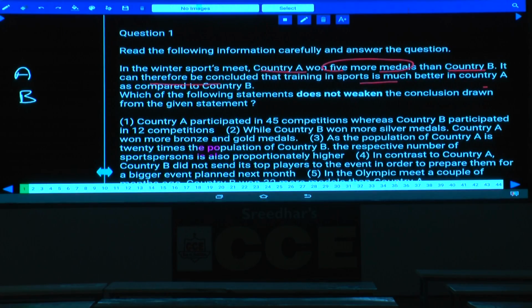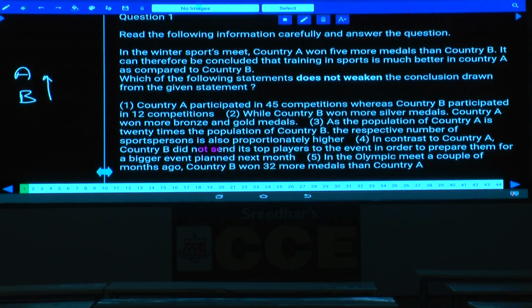Then which of the following statements does not weaken? Does not weaken means it strengthens the argument. Strengthening the argument means we should prove that in A the facilities are more. Coming to choice 1: country A participated in 45 competitions, whereas country B participated in 12 competitions. The number of competitions B has participated in is very small, almost 1/4, but the difference between the two is only 5. From this we cannot definitely strengthen the argument, it is weakening.